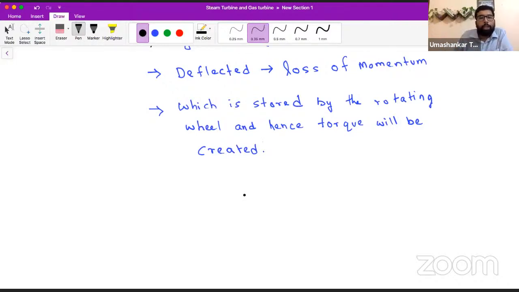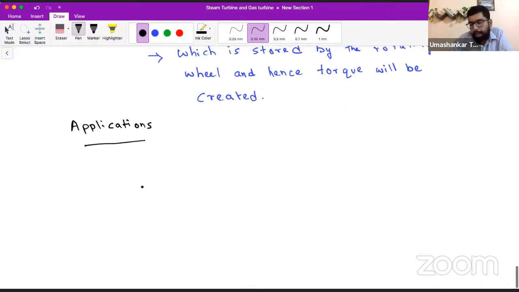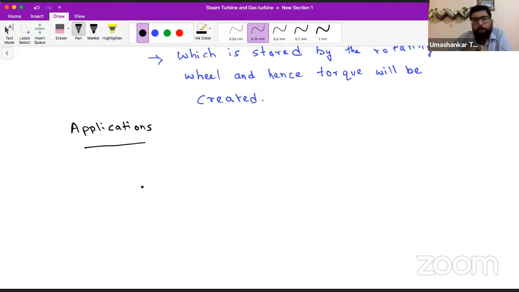Okay. So till now, if everything is clear, let me write some applications of a steam turbine. All these things can be asked in a 1 number theory objective question in the GATE examination. So can you suggest me some applications? The application of a steam turbine is in power generation. Yes or no? Obviously in power generation.